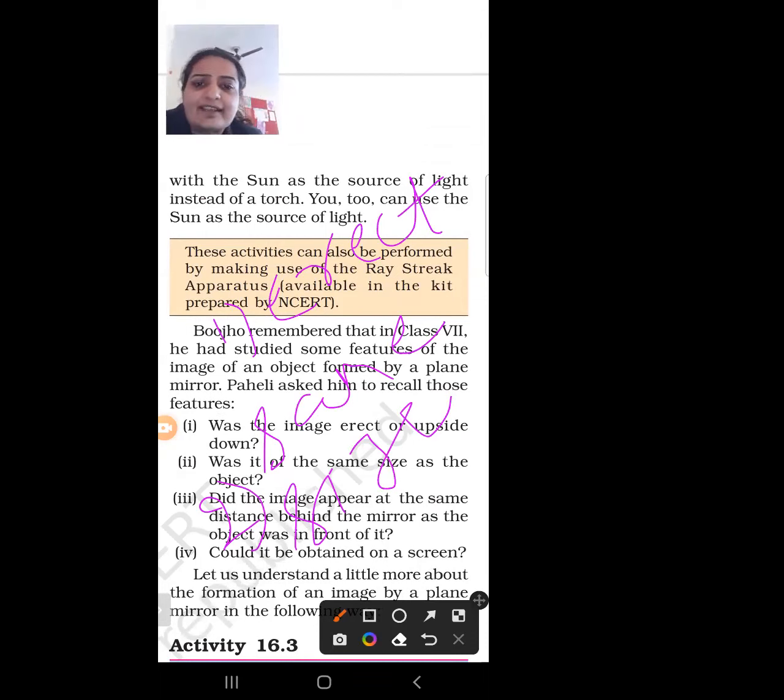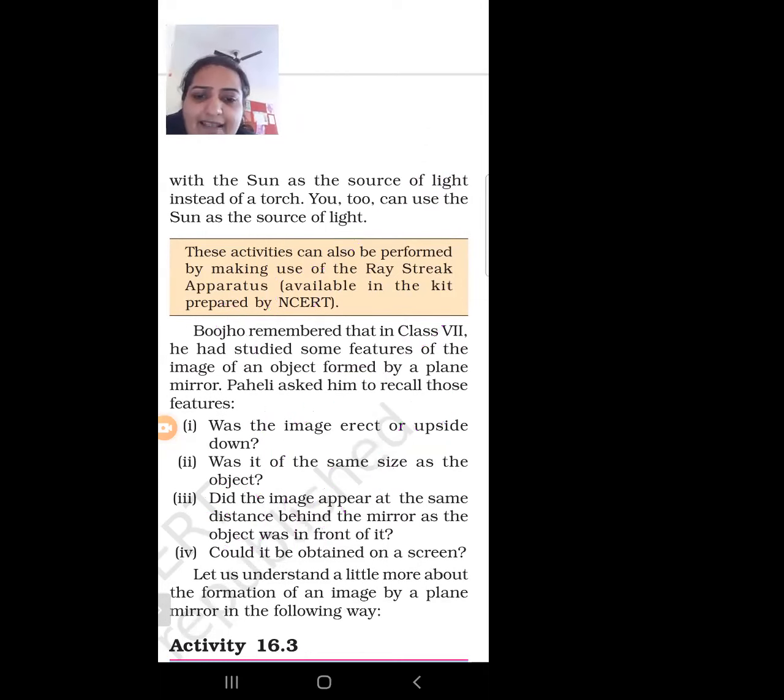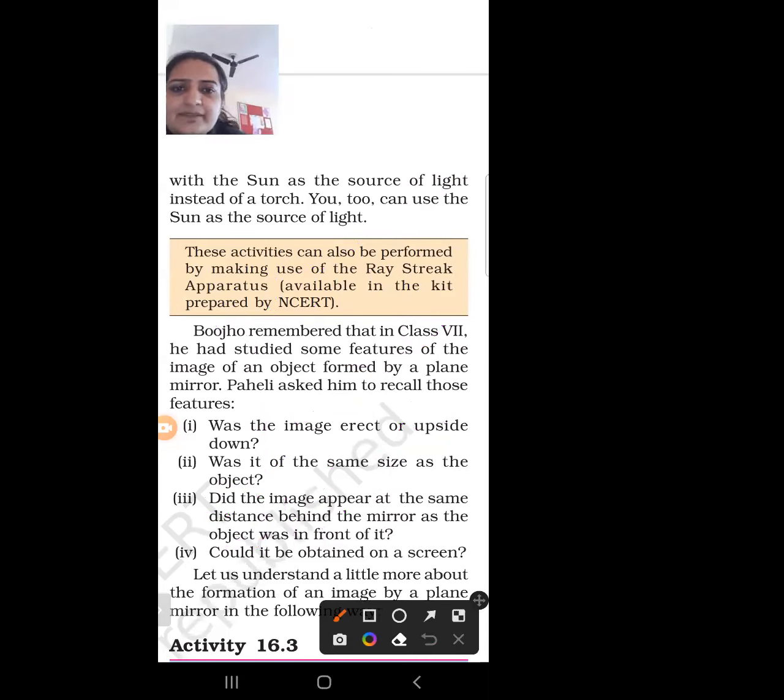So it is the same size as that of the object. Next is, did the image appear at the same distance behind the mirror as the object was in front of it? So it is a very important point. Suppose this is our plane mirror and this is a person, and this is our object.